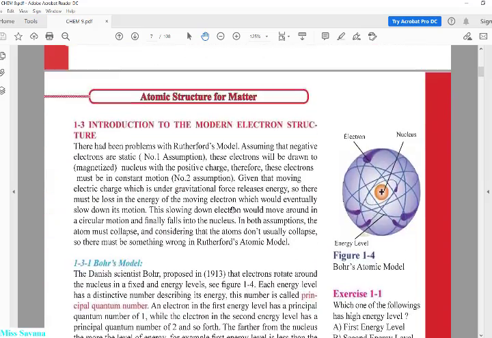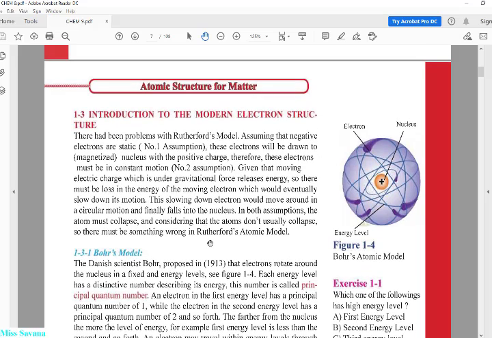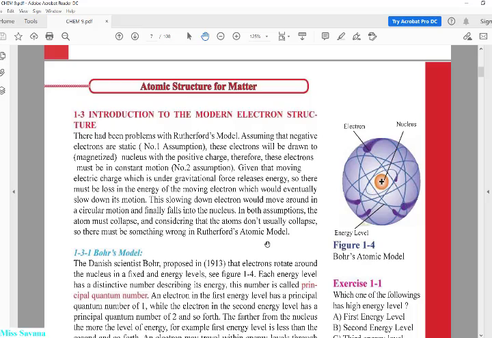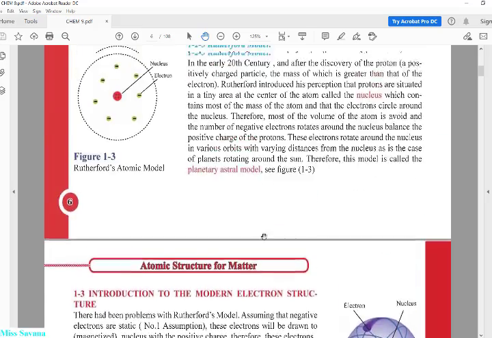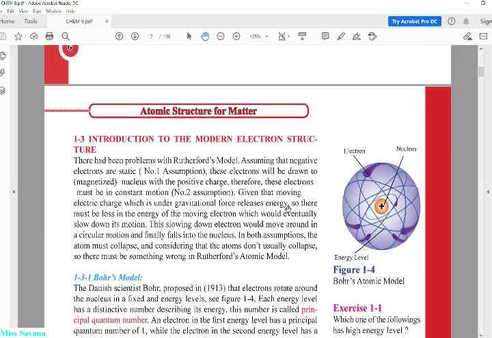After Rutherford came the scientist Bohr, but before Bohr's idea, there was a little bit of confusion about the Rutherford model. العلماء احتاروا بيه، قالوا بما انه هو قدم فكرة جديدة، هاي الفكرة تقول انه الالكترونات تفتر حول النواة، فاعترضوا على هاي الفكرة.